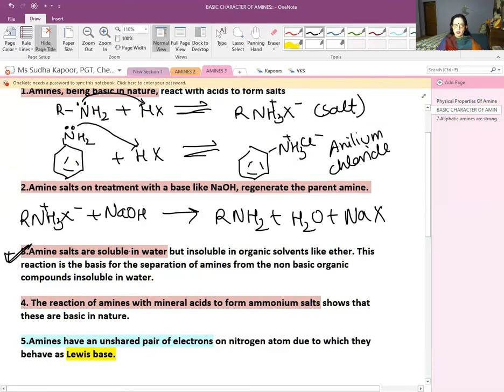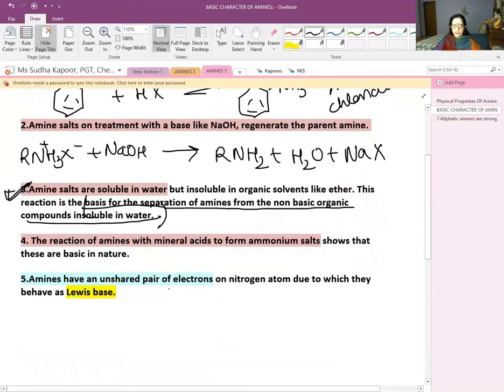Amines are soluble in water but insoluble in organic solvents like ether. This reaction is the basis for separation of amines from the non-basic organic compounds. Remember this, that the amine salts are soluble in water, which becomes the basis for the separation of amines from the non-basic organic compounds which are insoluble in water.